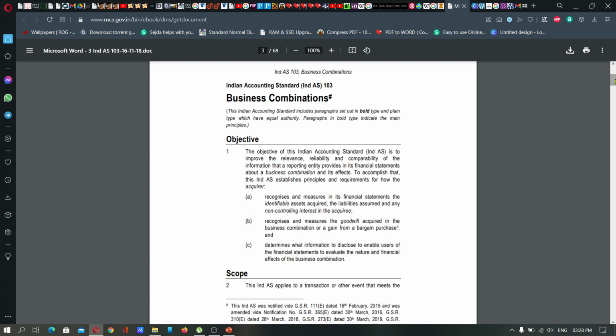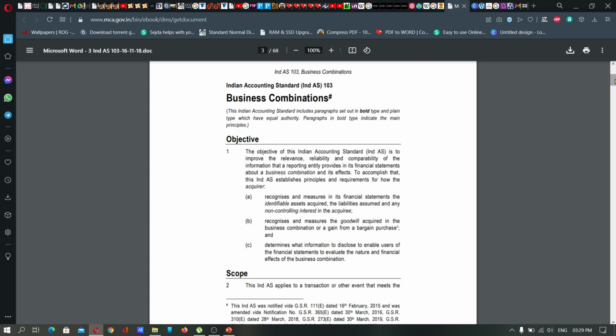and it has the detailed description of how the transaction has to be done in case of transactions involving a parent company and subsidiary company. Their financial statements are prepared in a very peculiar manner, unlike the financial statements we have prepared until now, or which we are going to learn in the future in your degree classes. The financial statements of holding company, subsidiary company, or simply a business combination transaction are completely different from the financial statements you have learned until now. It is a peculiar pattern of presentation.